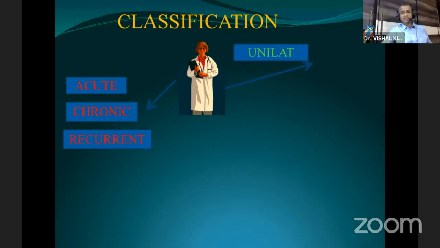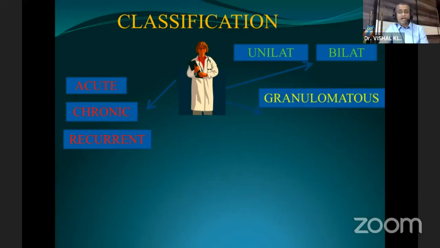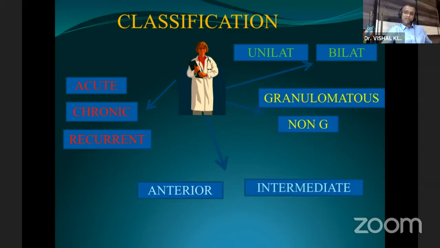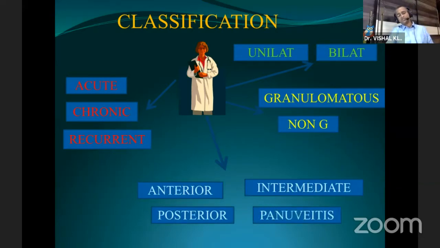Then is the laterality, whether this is unilateral or bilateral. Then the third criterion is whether it's granulomatous or non-granulomatous. Again, in granulomatous and non-granulomatous, there could be observer variation if they miss those granulomas and nodules. So here you can have variation in the diagnosis, but this is a subheading which you have to classify for all uveitis. And finally, the location of the uveitis, whether it is anterior, affecting the iris and anterior uveal structures, or intermediate uveitis, or posterior uveitis where the retina or choroid is affected, or panuveitis where all these structures are affected. So any uveitis has to have these 4 subheadings.